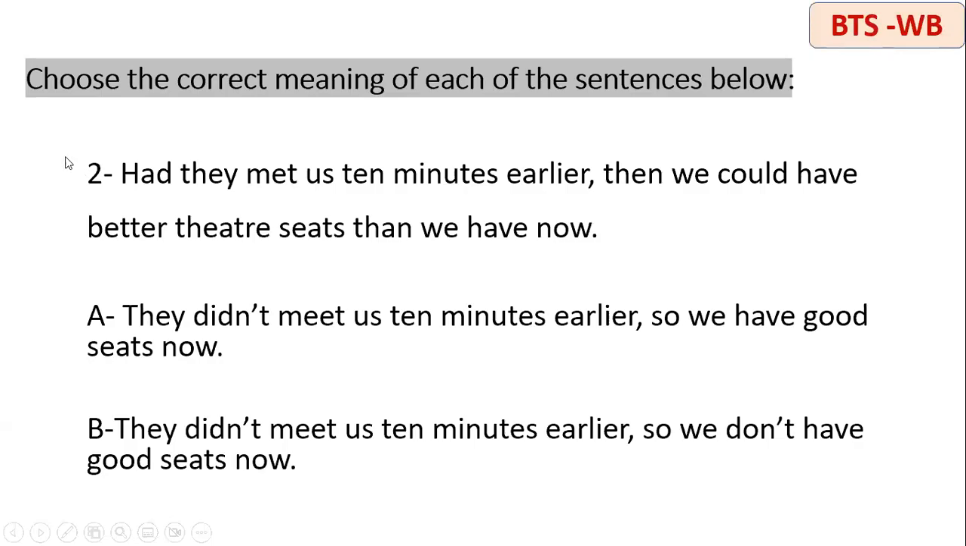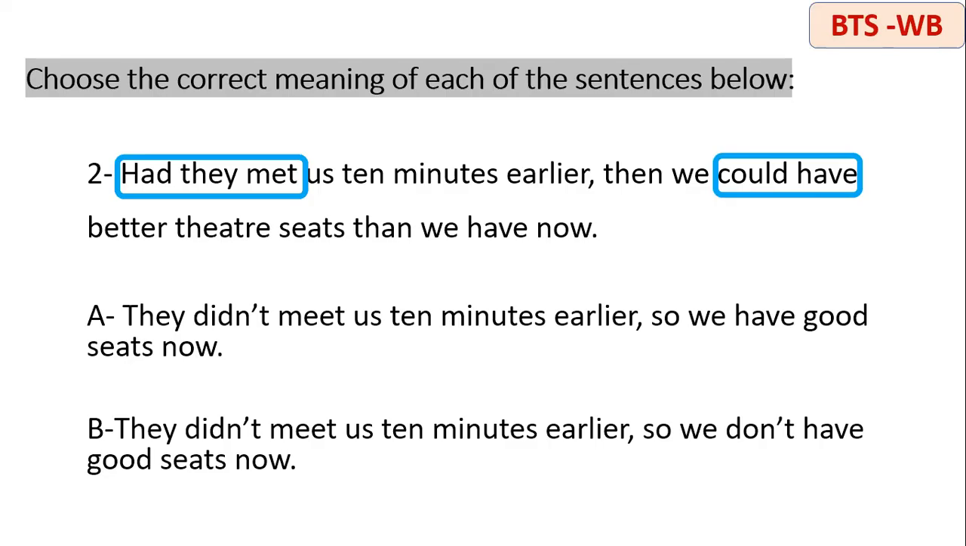But now we need to rephrase the sentence in order to show them the correct meaning. So had they met us 10 minutes earlier, what tense is this? This is past perfect. I have had, an auxiliary verb, plus a past participle, which means I'm talking about the past. And I also have the word earlier, which shows me I'm talking about the past. And in the next part, we could have better theater seats, okay, than we have now. Be careful with this one, because I have a modal verb, could. It's usually possible to use could, would, it's fine.